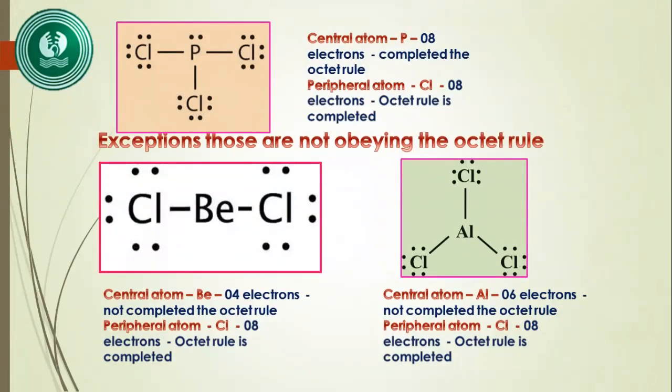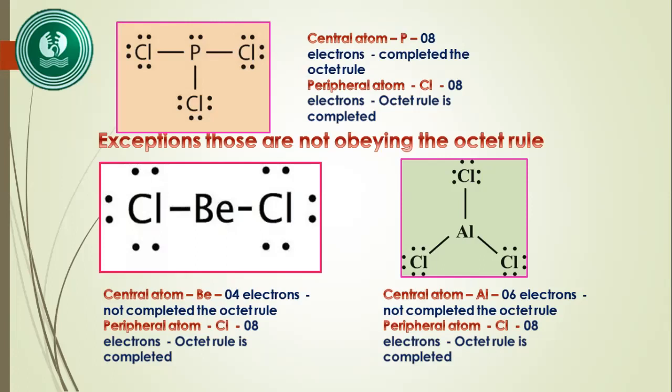Here we notice phosphorus trichloride, PCl3. The central atom is phosphorus and the peripheral atoms are chlorine. The peripheral atoms and the central atom all obey the octet rule. But some exceptional cases are there. Here we mention beryllium chloride. The central atom is beryllium, the chlorine atoms are the peripheral atoms. So chlorine obeys the octet rule because it has 8 electrons, but the central atom has only 4. So it doesn't obey the octet rule.